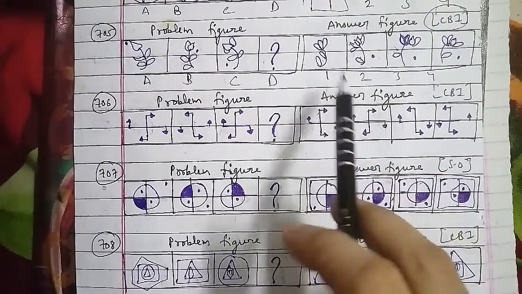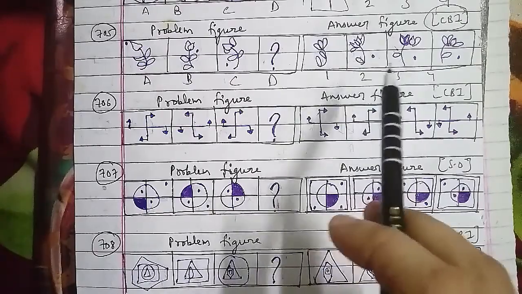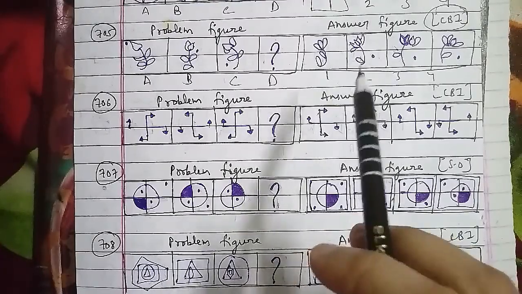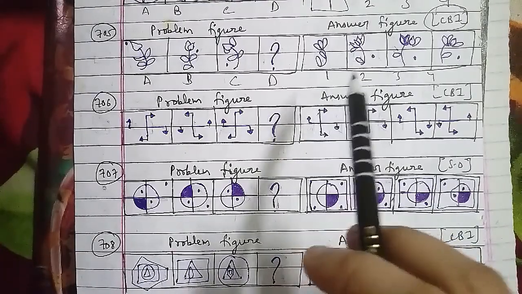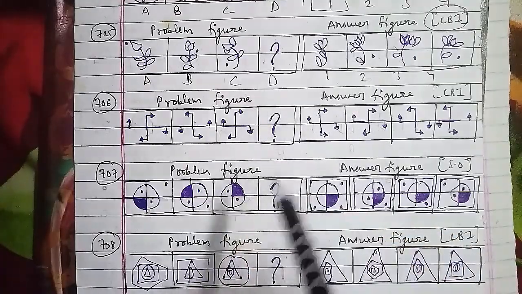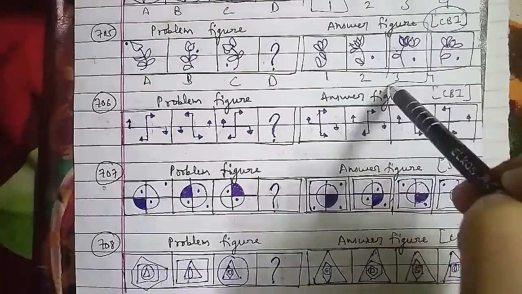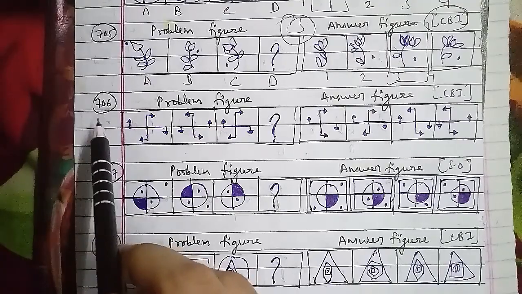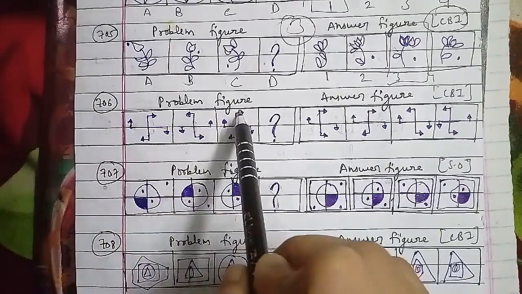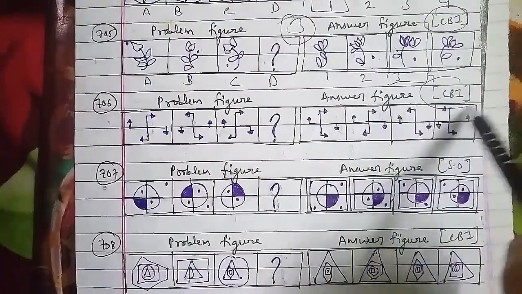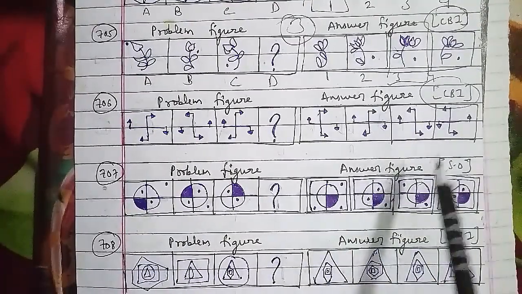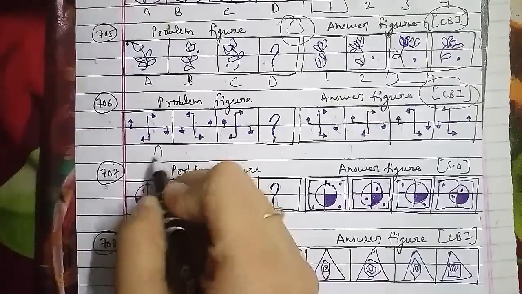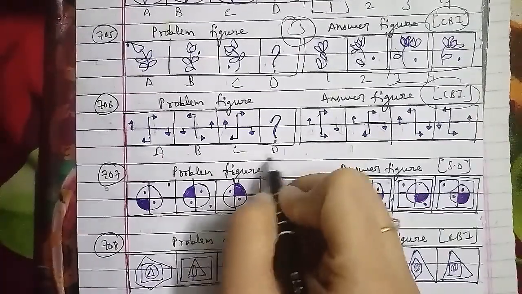Let's go ahead with the 707th question of the session, which has the problem figures, and these are the answer figures. It has been asked in the service officers examination paper, named figure A, B, C, where we have a shaded quarter, and then two dots with one outside, and that is your figure D. And this represents the first figure, second figure, third and fourth figure. Here each of the three dots and the shading moves one step clockwise each time. So after the C figure, the D figure will be the fourth figure. That will be the right answer for this question.